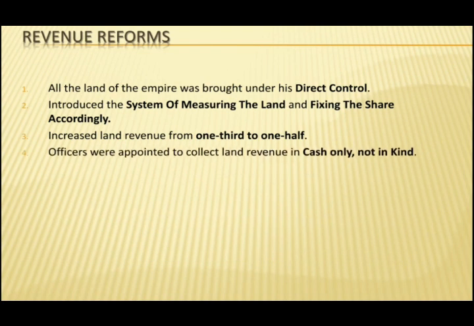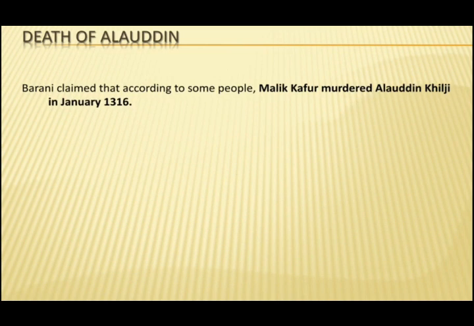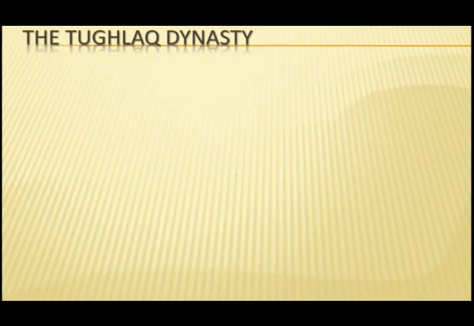It is believed that Malik Kafur murdered Alauddin Khilji in January 1316. Following the death of Alauddin Khilji, the Khalji dynasty began to decline. After many ups and downs, the Khalji dynasty came to an end and Ghazi Malik, the governor of Dipalpur, ascended the throne. The next dynasty that came to rule under the Sultanate period was the Tughlaq dynasty.